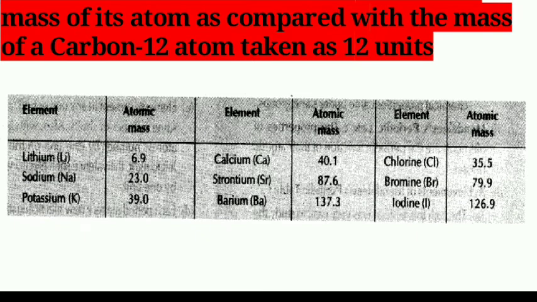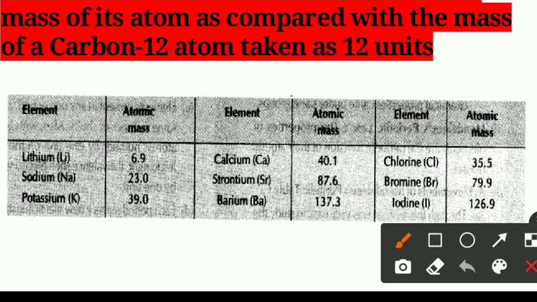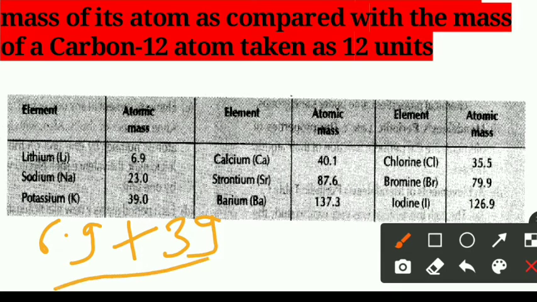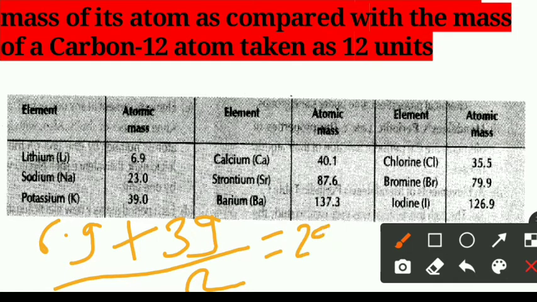Now, we can take the average of the atomic masses of the first and third elements of this group. First element is lithium, its atomic mass is 6.9, plus third element, atomic mass 39. Taking the average, 6.9 plus 39 divided by 2, we get the value 23, which is equal to the atomic mass of the middle element.